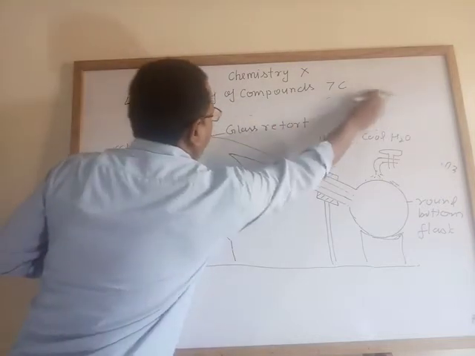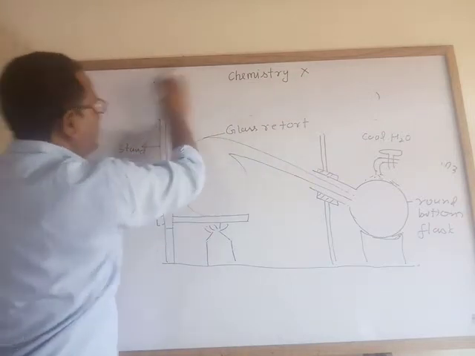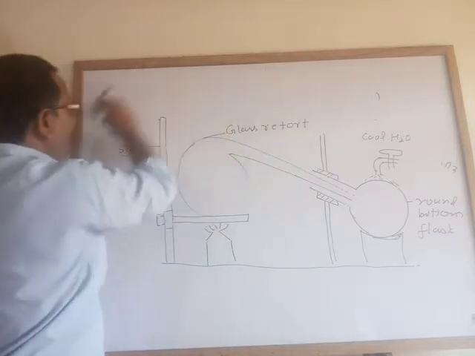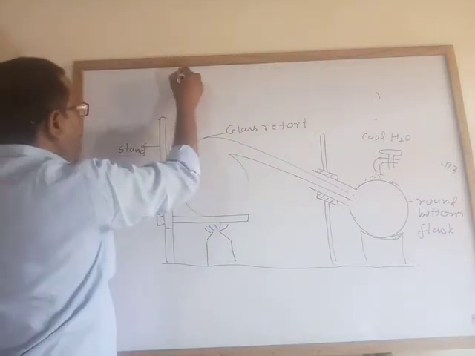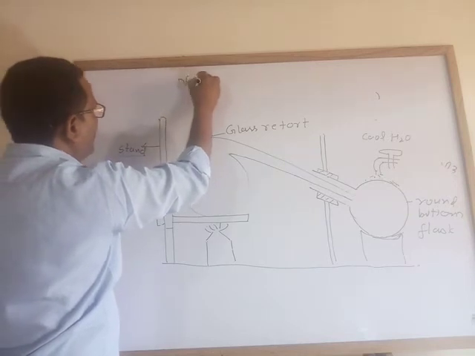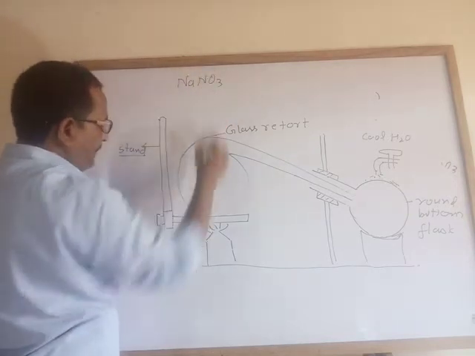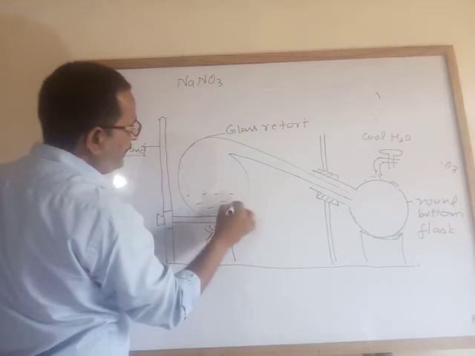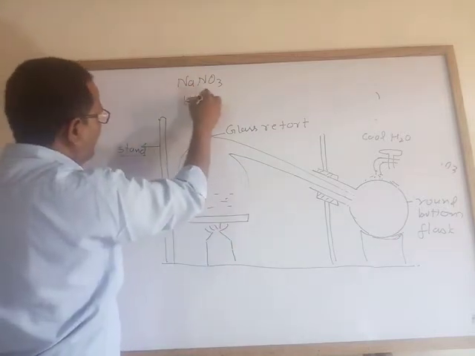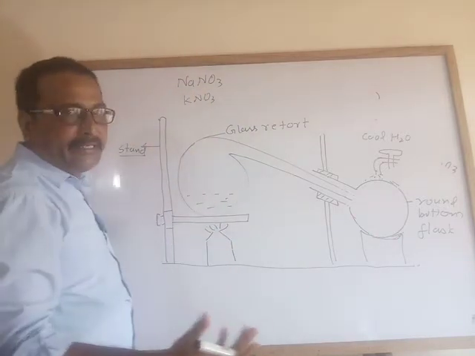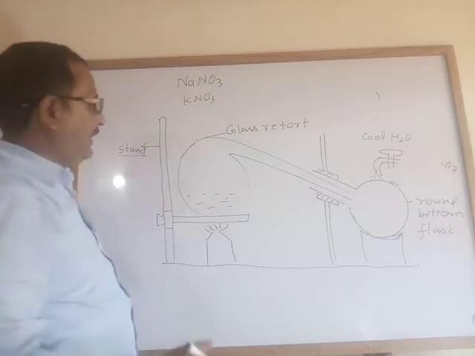See the reaction. Okay, I am going to write this one. When Chile saltpeter or sodium nitrate, you have taken that, either this one or potassium nitrate. You are free to take any compound which is available in the lab.